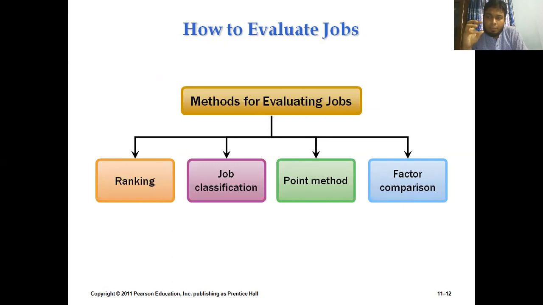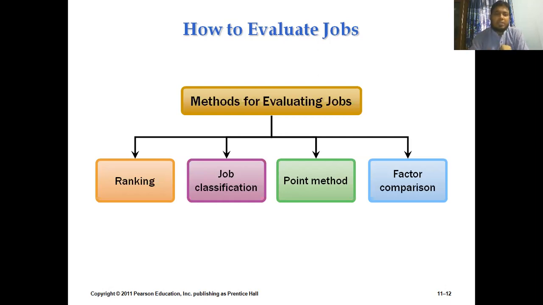How can we picture it, or how can we get information about it? Okay, we can evaluate the employee's performance and skills by using other methods. So these are the different methods by which we can evaluate the value of a job. Now the question is, what are these methods?